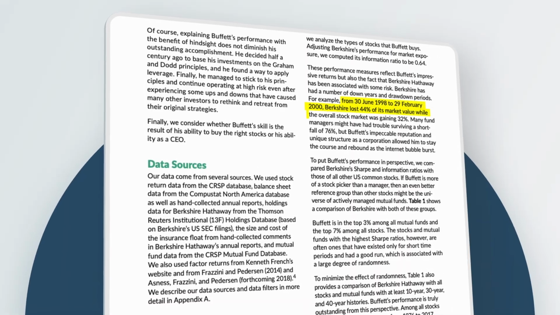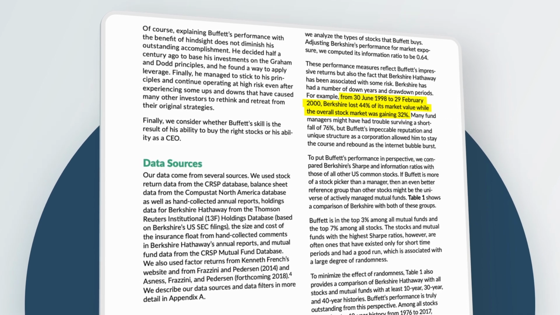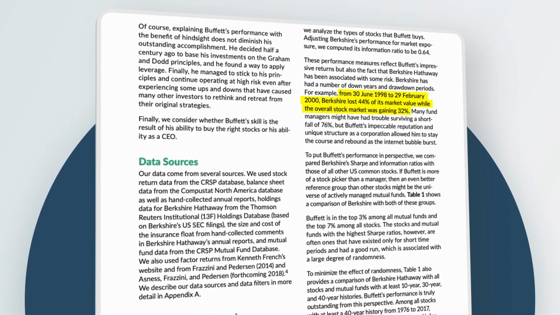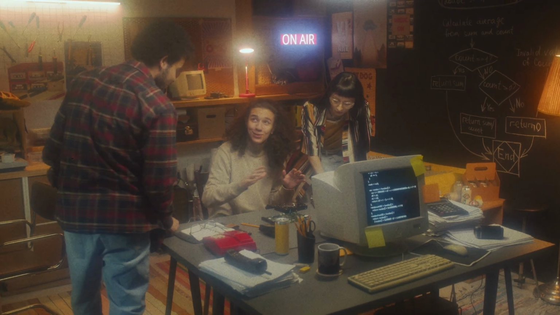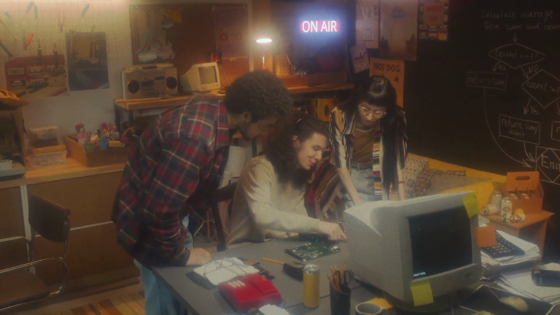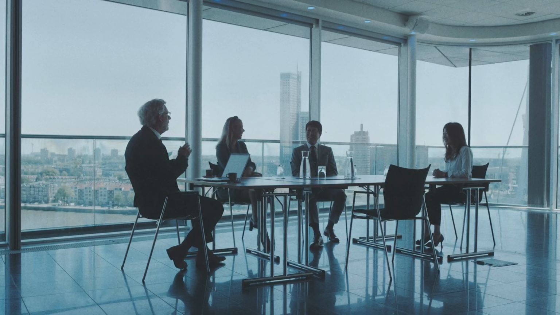From the 30th of June of 1998 to the 29th of February of 2000, Berkshire lost 44% of its market value, while the overall stock market was gaining 32%. This is a reminder from the AQR paper warning against any and all investors attempting to replicate Buffett's formula, or any other formula that has the potential to beat the market over the long term. Back in the late 90s, during the dot-com bubble, really expensive and unprofitable internet stocks were taking over the market, while the Buffett preferred value, safe, and quality stocks were beaten down.